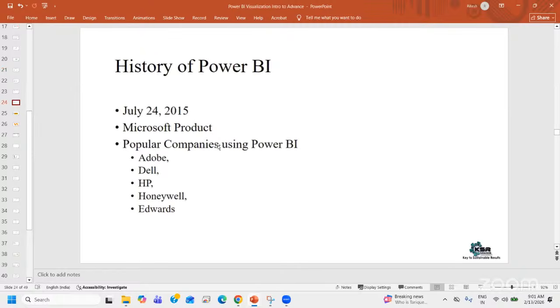Now, this is just a history, a glance of Power BI. It was launched on 24th of July 2015. That is 10 and a half years, this is the 11th year. You can say it's been more than 10 years since it launched. On 23rd of July 2025, for the first time, they have increased the prices by $4. And this is not only for the basic license, we have the premium license also. For premium also, they have increased it by only $4. Across all the licenses, they have increased it by $4.